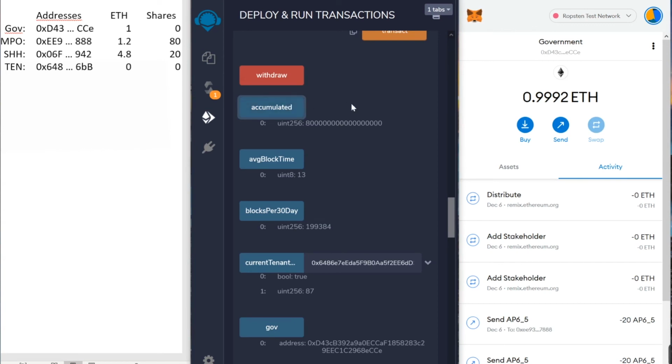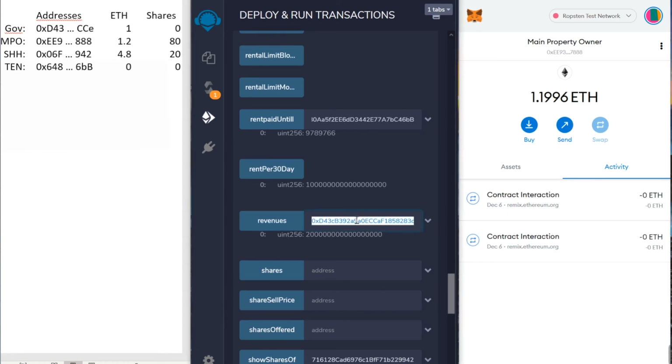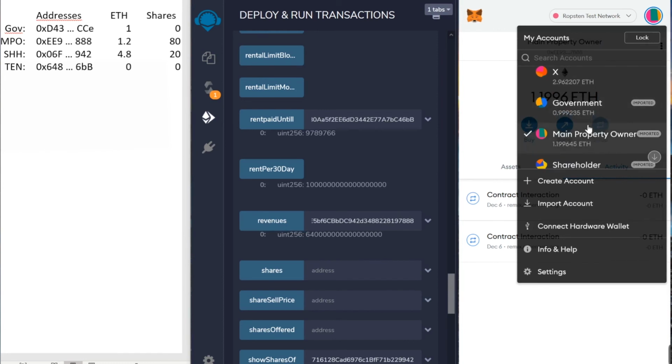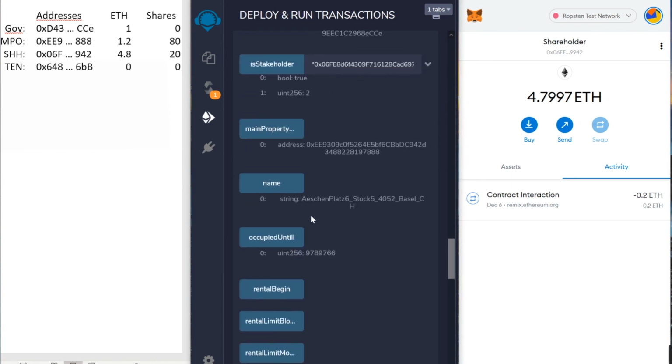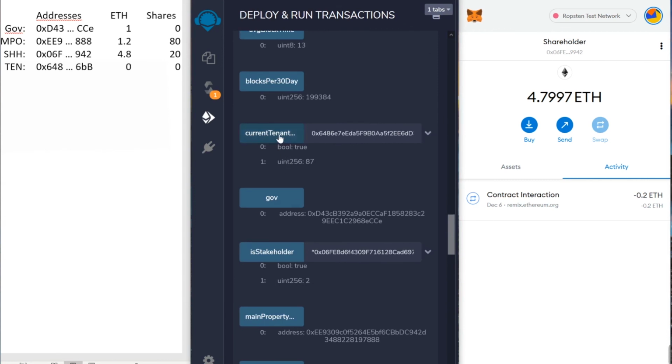Let's check the accumulated account again. Let's check the main property owner: 64, because he has 80 shares and 80% of 80 is 64. Let's check the shareholder. It is 16. Let's check our current tenant and his rental status. He paid for another 30 days. Let's check.